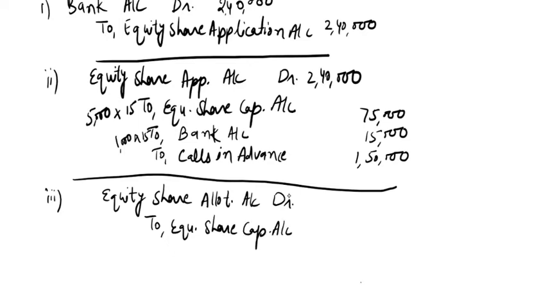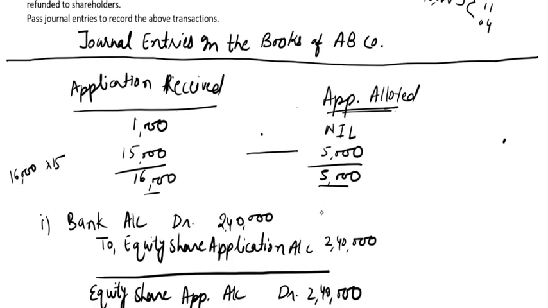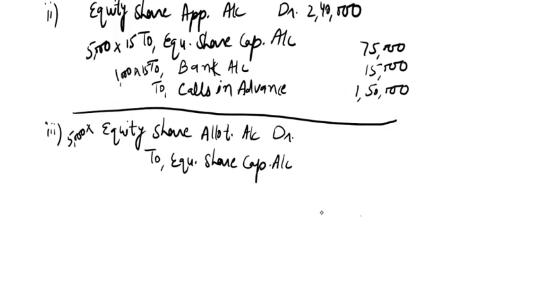We have equity share allotment money due. So we will do the transaction 5,000 into the allotment call of 20 rupees each, 5,000 into 20, which means 1 lakh rupees. The narration will be: being equity share allotment money due on 5,000 shares at the rate of rupees 20 each.